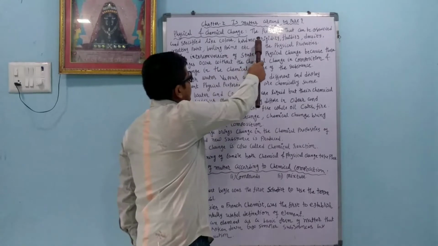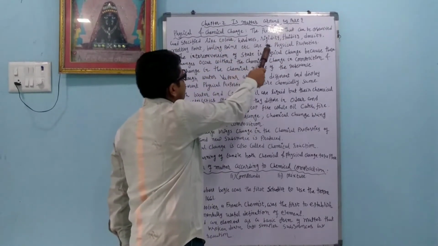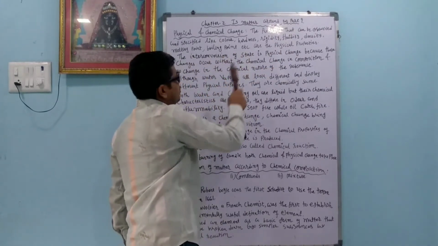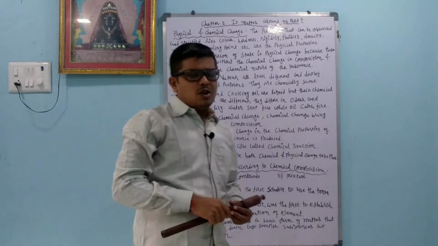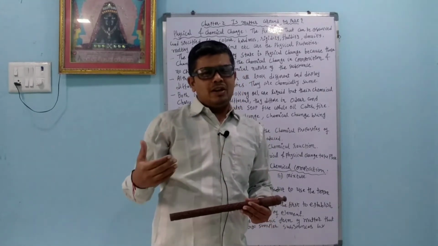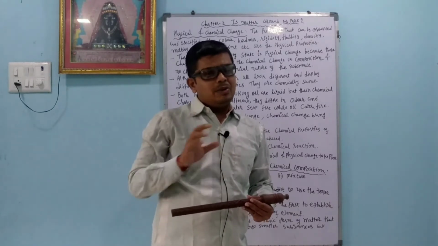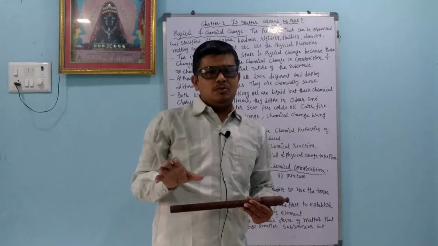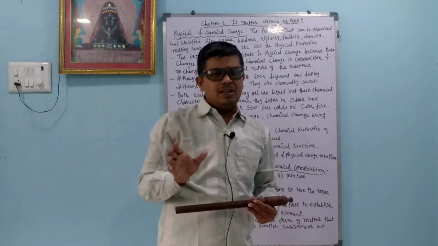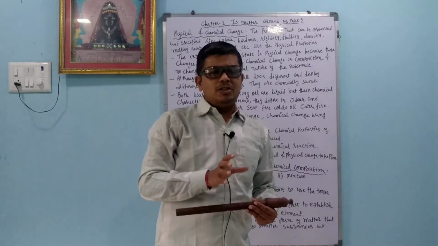Properties that can be observed and specified, like color, hardness, rigidity, fluidity, density, melting point, boiling point, etc., are physical properties. So how can we judge a physical change? If a solid converts into a liquid, a liquid converts into a gas, or we observe fluidity, density, color, or temperature, those are physical properties, and a change in them is called a physical change. By a physical change we come to know which form the compound is in.